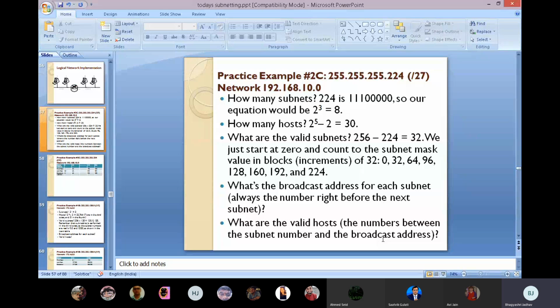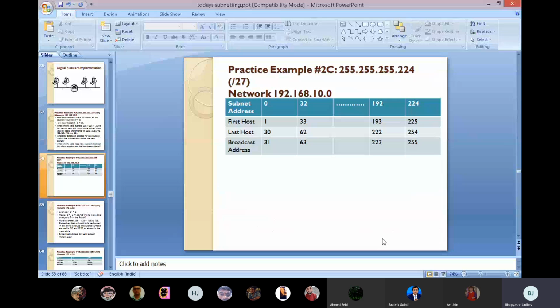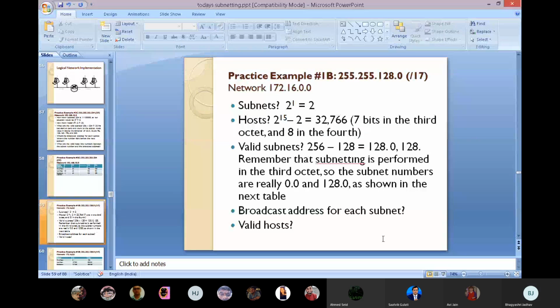What are the valid subnets? 256 minus 224 is 32, so the block size is 32. Again, we start at 0 and count the block size: 0, 32, 64, 96, 128, 160, 192 and 224. What's the broadcast address for each subnet? Always the number right before the next subnet. The valid hosts are the numbers between the subnet number and the broadcast address. I mentioned a few more examples here, to see in practice, the same example.